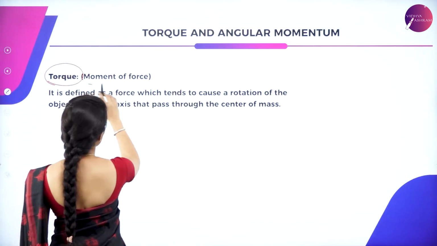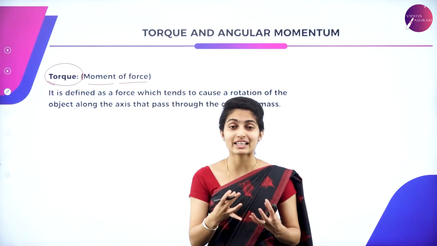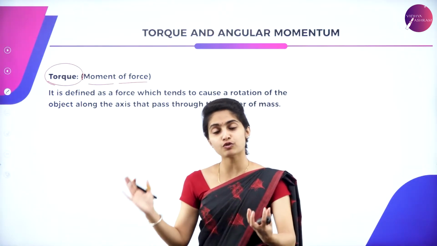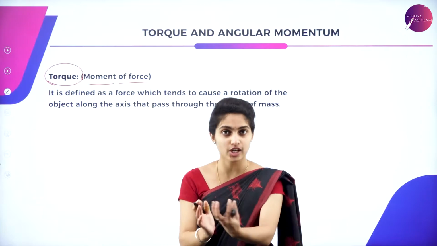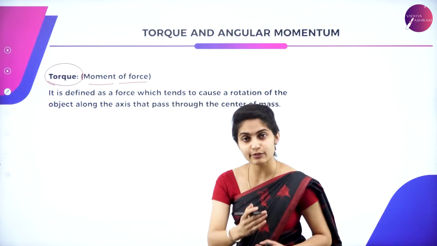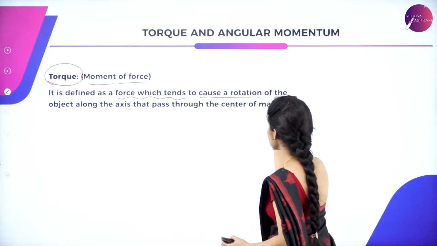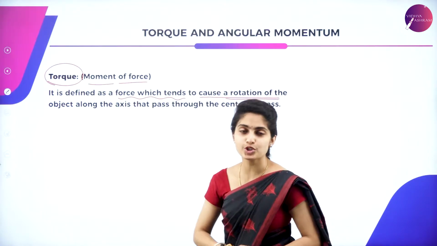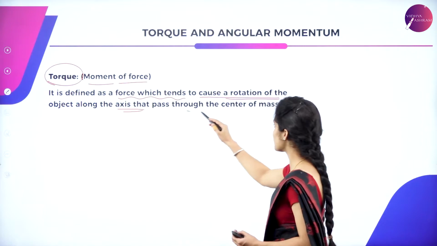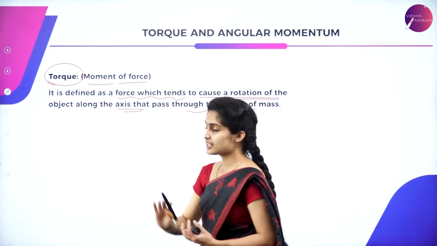Torque means it is the moment of force. So here we are studying a moment of force. That means during the rotational motion of a particle, whichever force is applied for its rotational motion is considered to be a torque. So how is it defined? It is defined as a force which tends to cause the rotation of an object along the axis which passes through the center of mass.